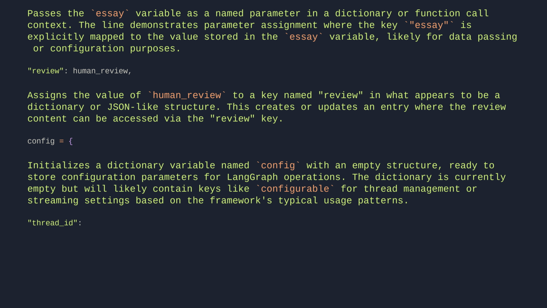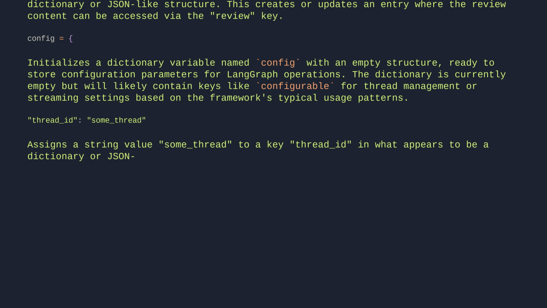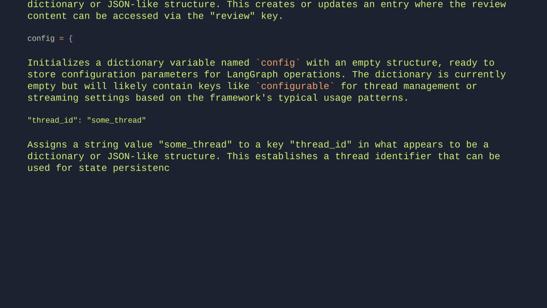Thread ID: some thread. Assigns a string value, some thread, to a key thread ID in what appears to be a dictionary or JSON-like structure. This establishes a thread identifier that can be used for state persistence and resumption in LangGraph workflows.